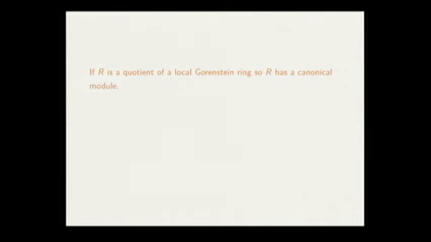And because we are working with generically Gorenstein rings, the canonical module is actually a canonical ideal. It means that it exists and it is contained in R. Generically Gorenstein means that any localization of R at the minimal primes is Gorenstein also.